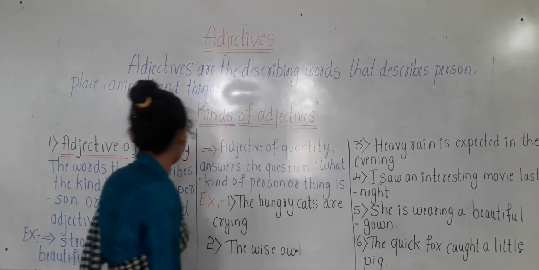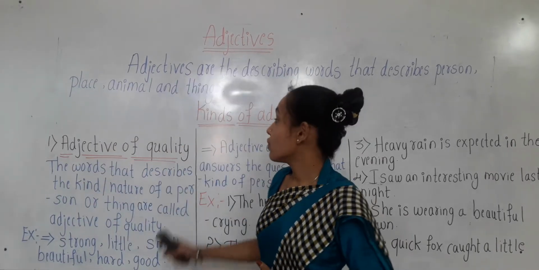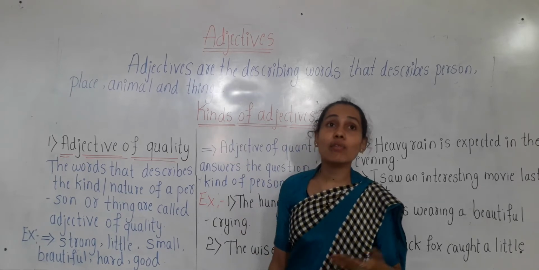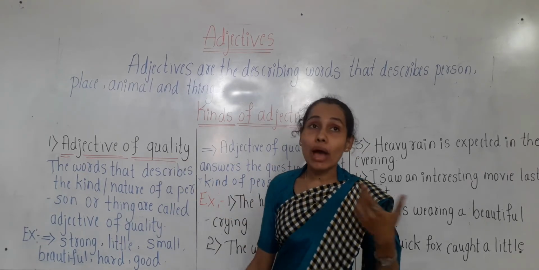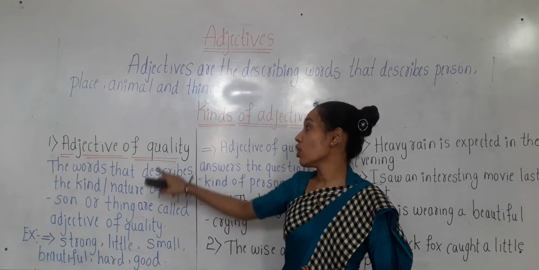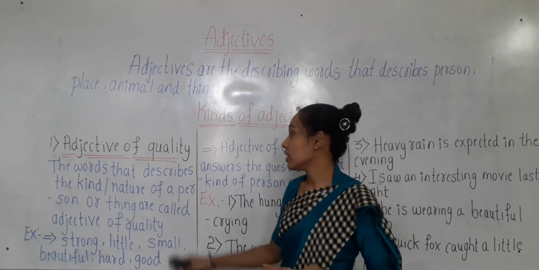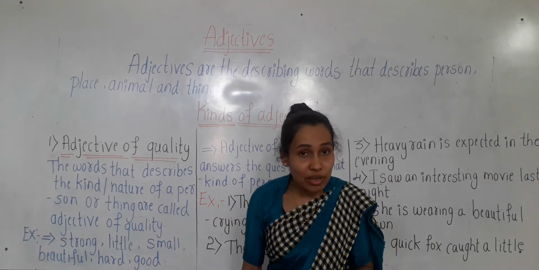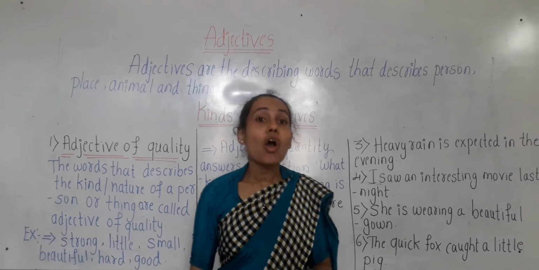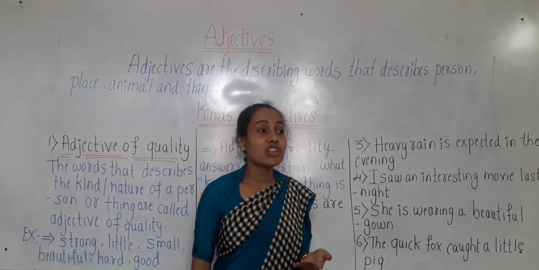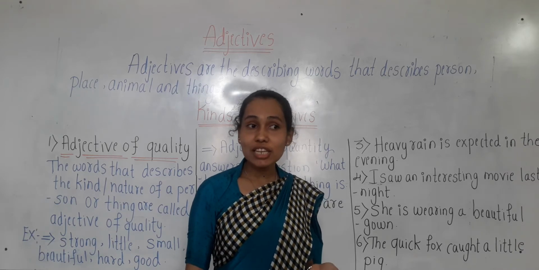The first kind means type. So which is the first kind of adjective children? Adjective of quality. What is the meaning of adjective of quality children? Adjective of quality are the describing words which describe the kind or the nature of a person or thing.